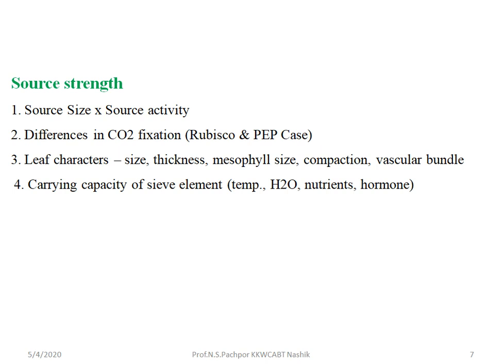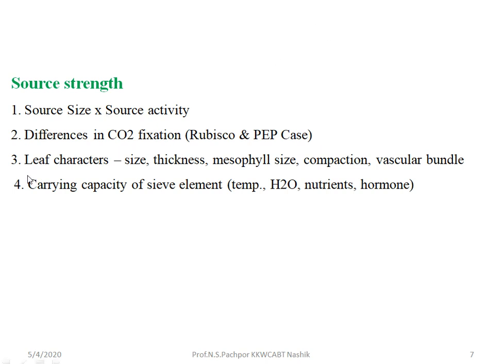The second determinant of source strength is the difference in CO2 fixation, that is Rubisco and PEP carboxylase. We know that there are C3 and C4 plants, and in C3 there is the Rubisco enzyme, used in the Calvin cycle, and in the C4 cycle there is use of PEP carboxylase. So the difference in CO2 fixation also determines the source strength. That's why C4 plants are more effective than C3 plants in utilization of carbon dioxide.